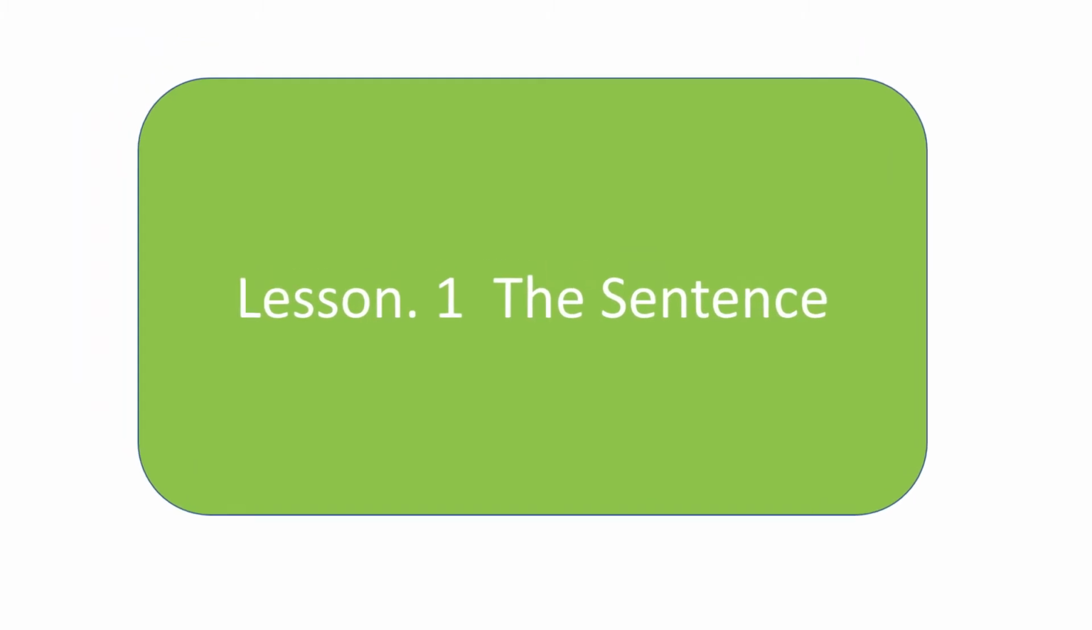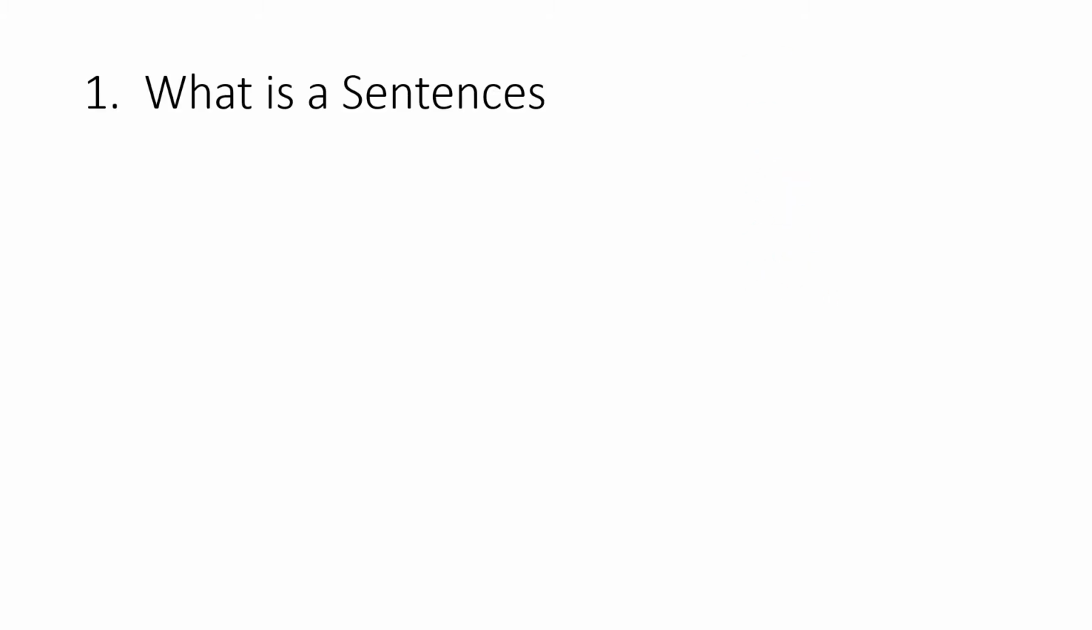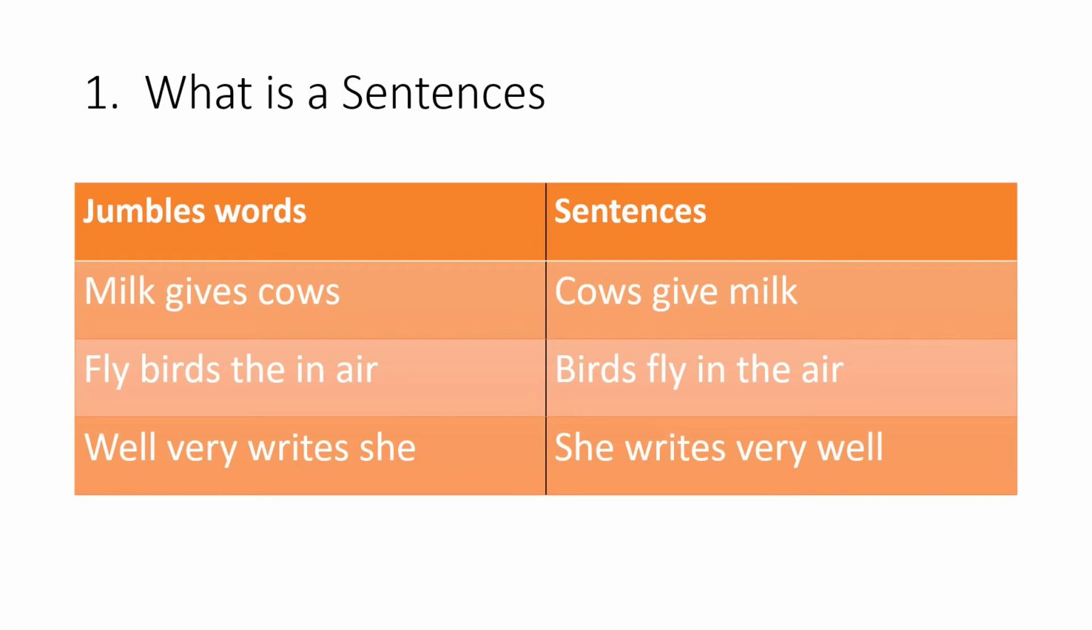Today's lesson is going to be all about sentences. But what is a sentence? For that, we need to look at these jumbled words. The first example is "milk gives cows," which does not make sense at all. The proper form for this jumbled word is "cows give milk," which does make sense.